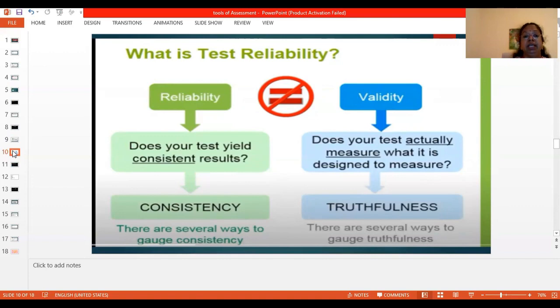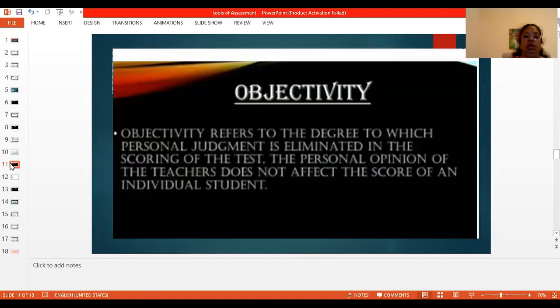What is test reliability? Reliability is not equal to validity. Does your test yield consistent results? The test should be consistent. There are several ways to measure this consistency. And validity is, does your test actually measure what it is designed to measure? It depends on the truthfulness and the validness of the test which is conducted.